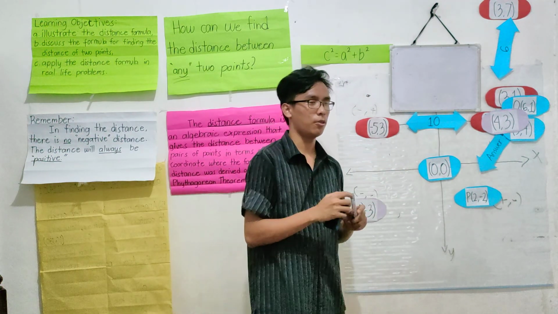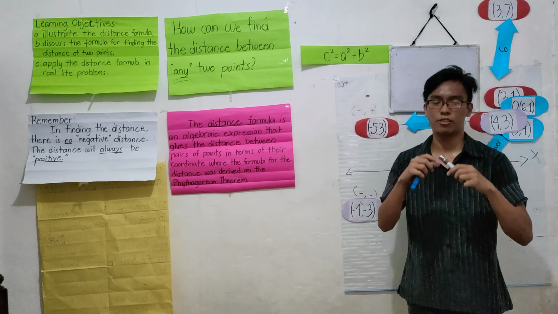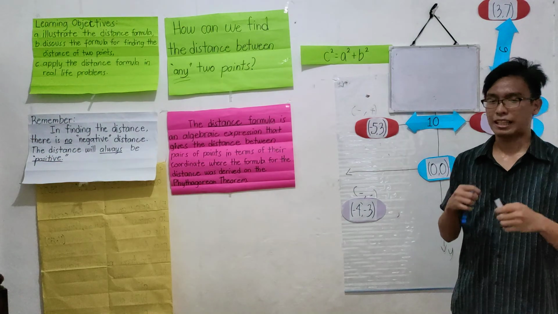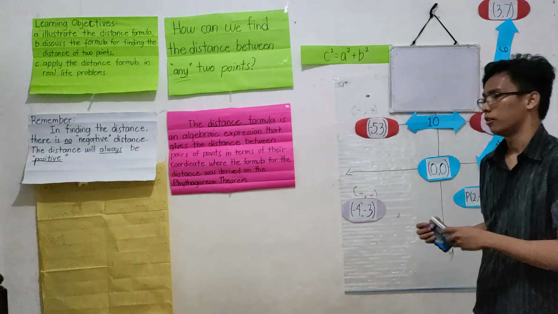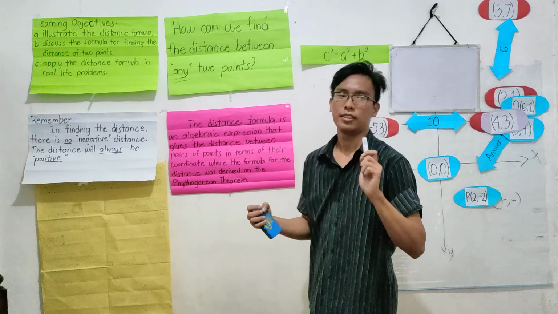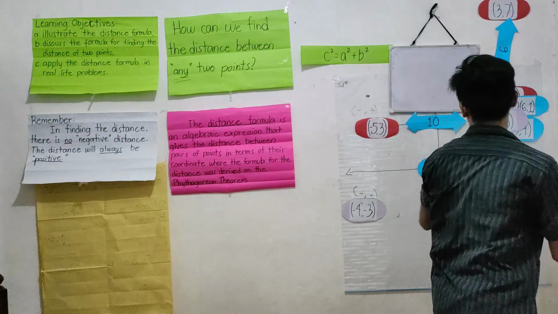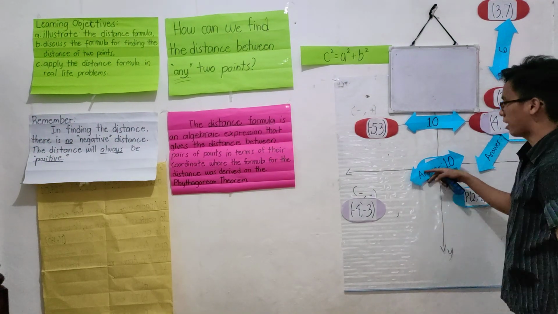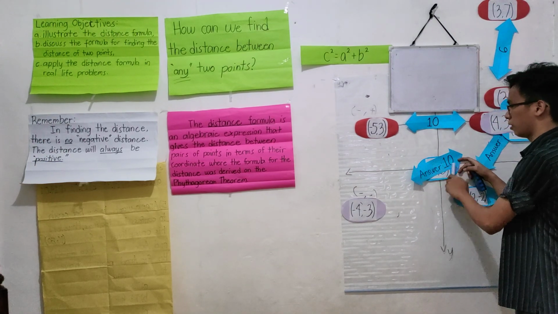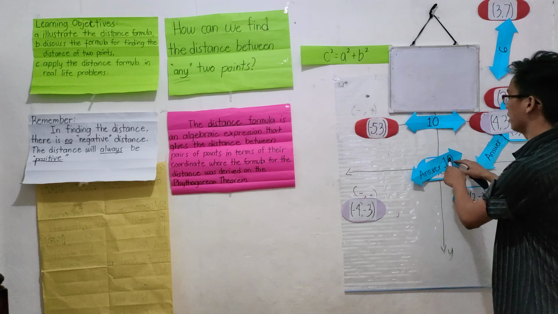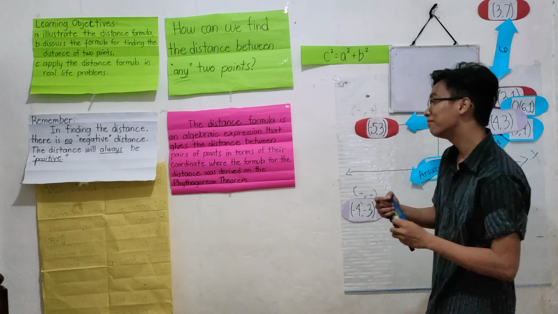I want everyone to answer this problem. I want you to put your answers on your illustration board and raise it when I count 1 to 3. Everyone will raise your answers, okay? So, 1, 2, 3. Raise your answer, class. Very good. The answer is 10. That's how far she is from me. But this 10, I know I can get rid of it just to see her.